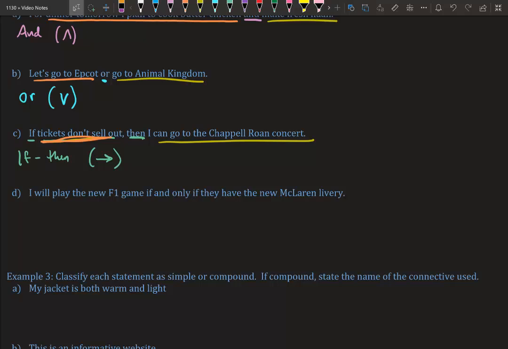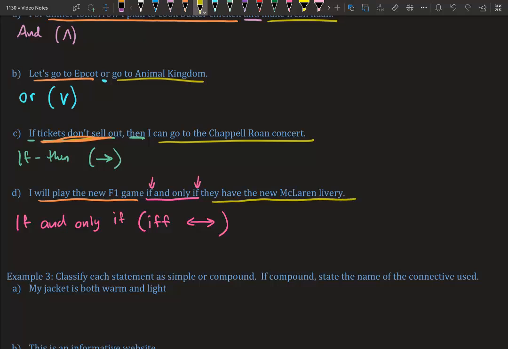So I will play the new F1 game if and only if they have the new McLaren livery. I know that this is for sure a compound statement because I have two ideas and I have the phrase if and only if. Sometimes they abbreviate that as IFF, and the symbol for that is a double arrow. I remember double arrow because we have if, so double. Our first simple statement is I will play the new F1 game. My second simple statement is they have to have the new McLaren livery.